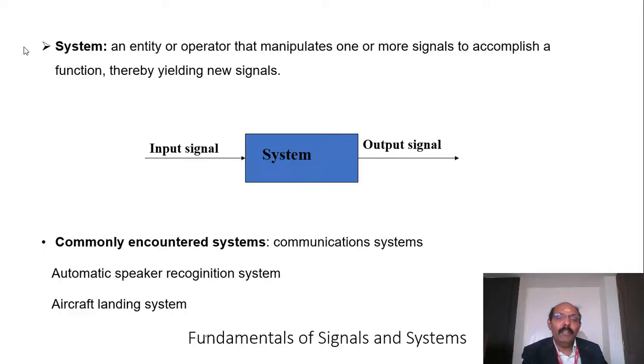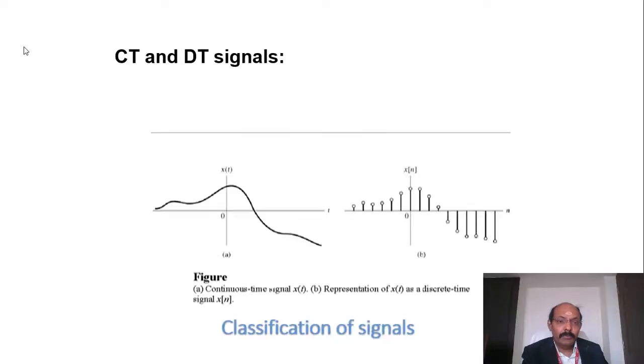Commonly encountered examples of systems are an audio speaker, aircraft landing systems, a television, a mobile phone, a vehicle, a car, a bike. These are all systems. By giving some input that is manipulated, we get the output. So these are systems.